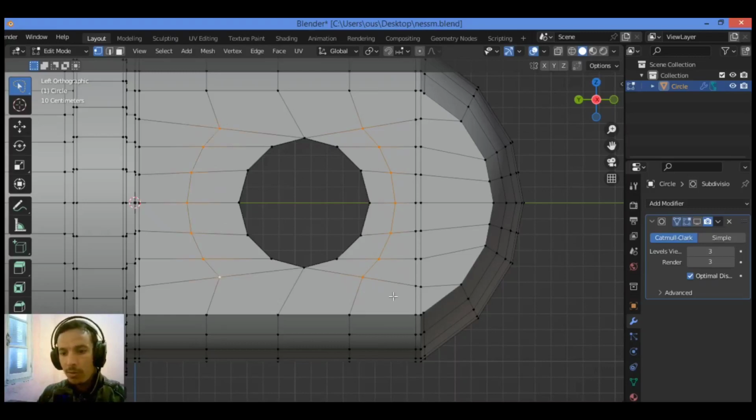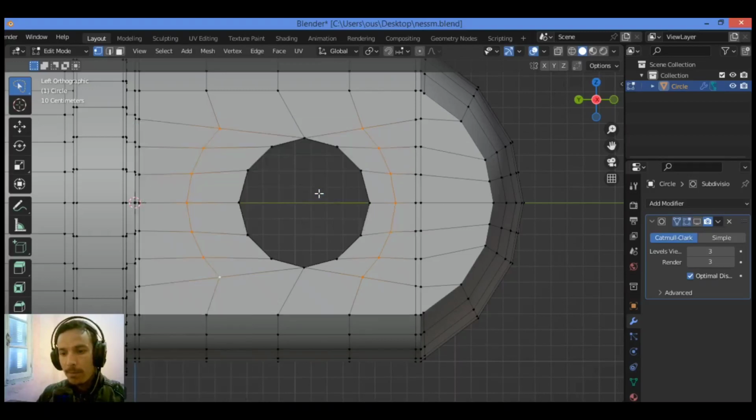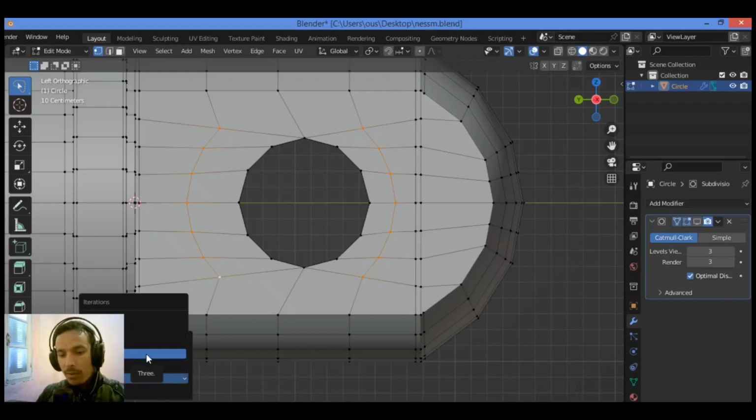In order to select all those vertices as shown here, click on the right mouse button, go over loop tools, then I'm going to use the relax. Click on relax, then go over to the bottom. Over here we have the interpolation is cubic, I'm going to be using cubic. Number of iterations, I think 3 or something like that. Should be regular.